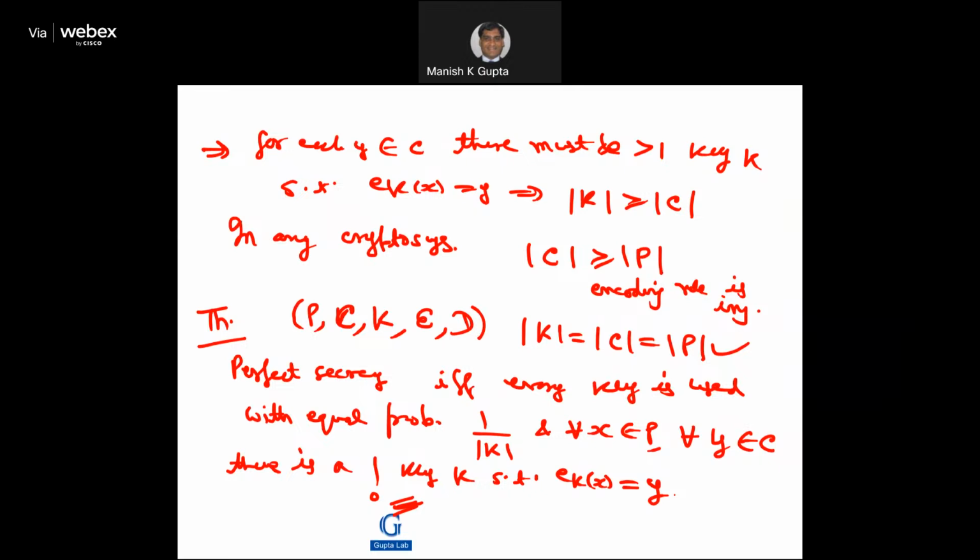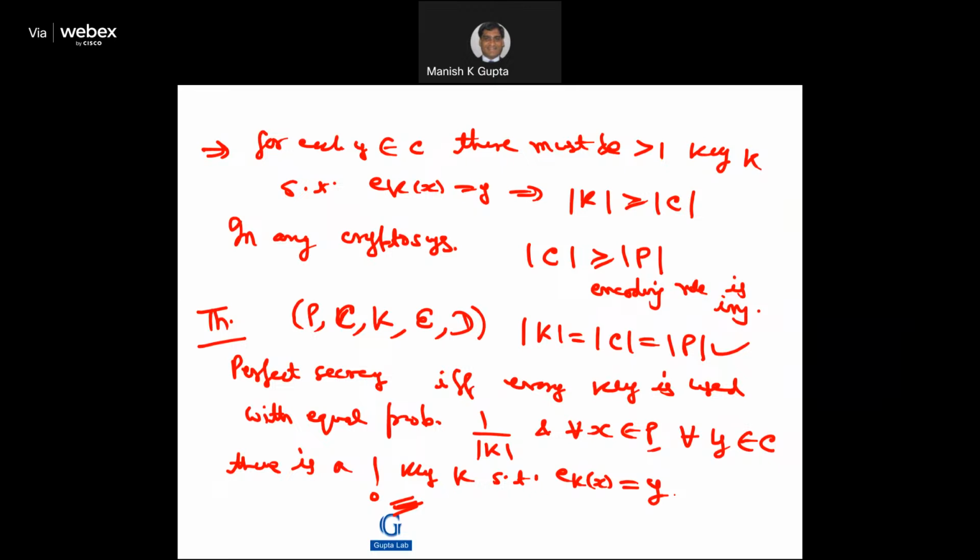So the converse part. Obviously, I will prove the easy part. The easy part is that we assume that the system is perfectly secure, and then we can do some calculations to arrive at this result, right? So first of all, we need to say that there is a unique key. It is not possible that there are two keys k1, k2 such that ek1 of x is equal to y and ek2 of x is equal to y, right? So a unique key should be there.